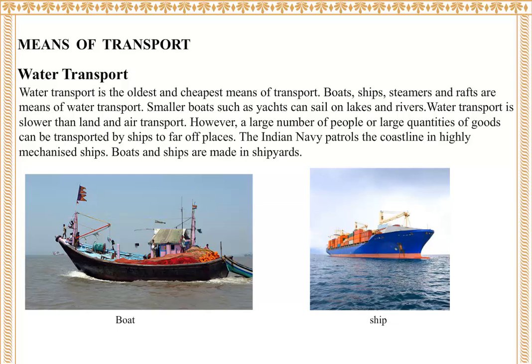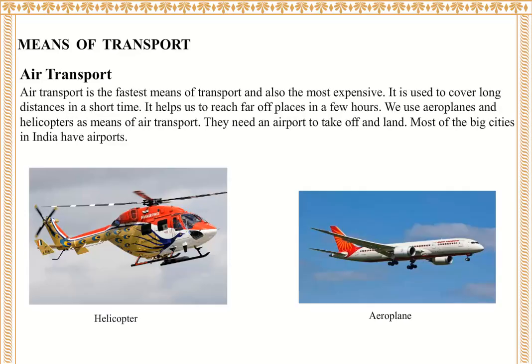The Indian Navy patrols the coastline in highly mechanized ships. Boats and ships are made in shipyards. Boat, ship. Air transport. Air transport is the fastest means of transport and also the most expensive.